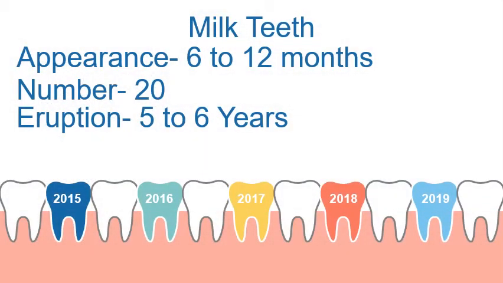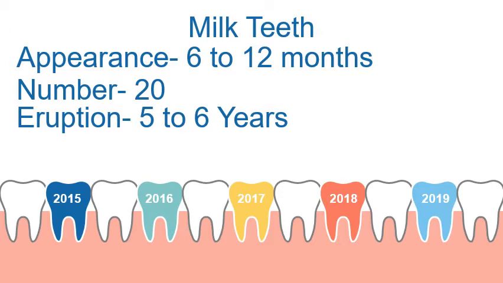Next, we are going to discuss milk teeth. When babies are born, then there are no teeth in their mouth. Teeth start appearing when the babies are about 6 to 12 months old. Milk teeth are 20 in number, and as they are temporary teeth, they start falling down. Falling down is also known as erupting. They start erupting when the child is about 5 to 6 years old.